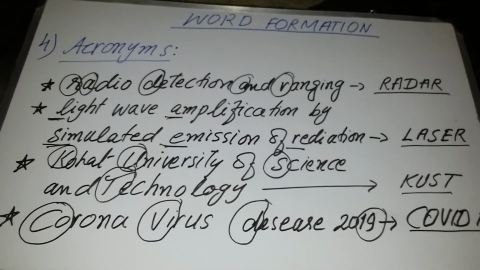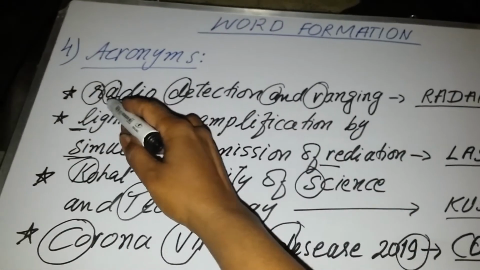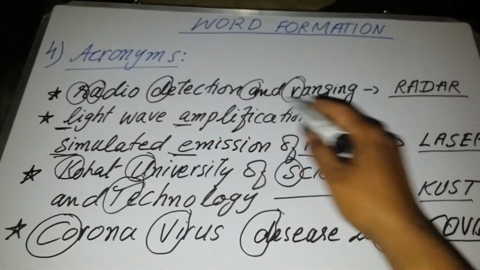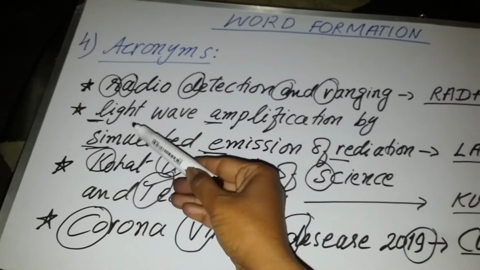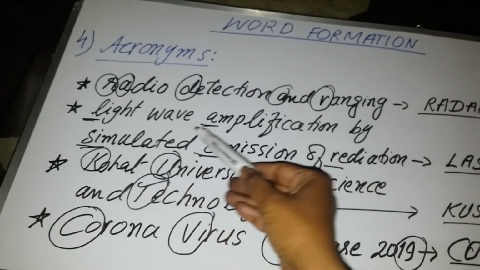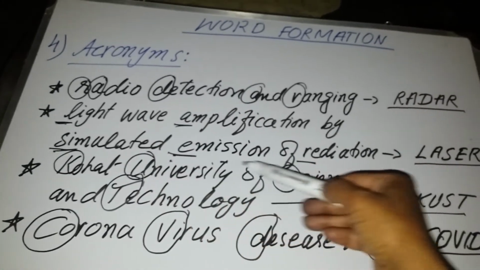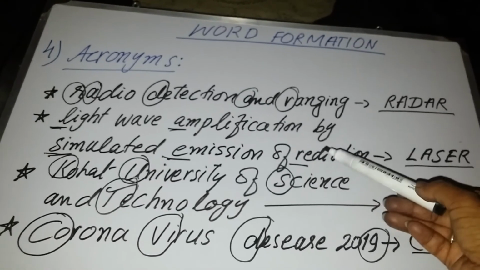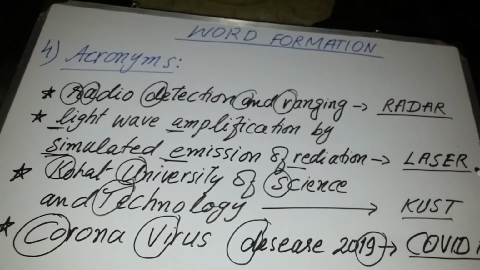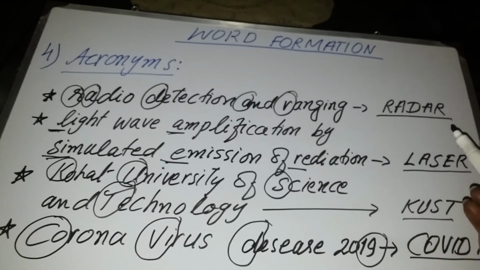Instead of speaking a full group of words consisting of so many words, for example, if I speak like this, light wave amplification by stimulated emission of radiation, it will take time. So instead of speaking in this way, I will say laser, and the word will be clear to you.